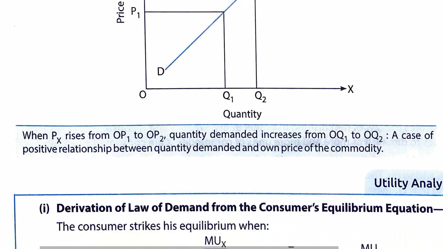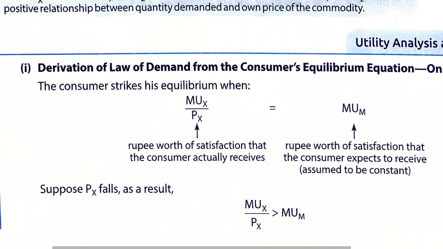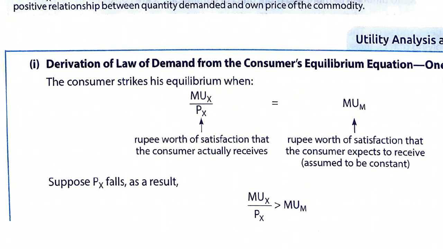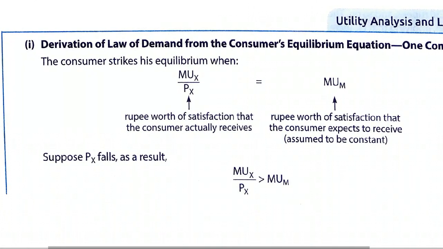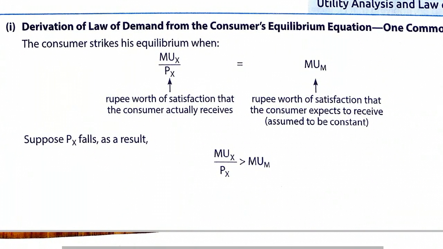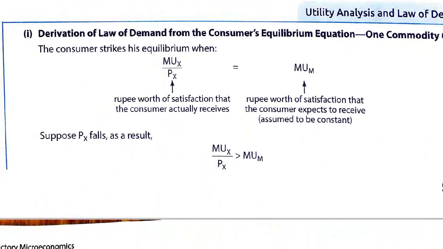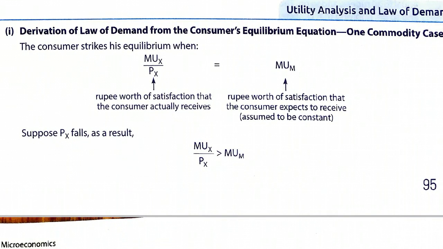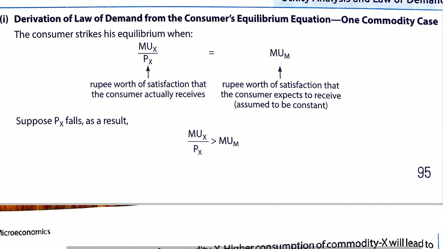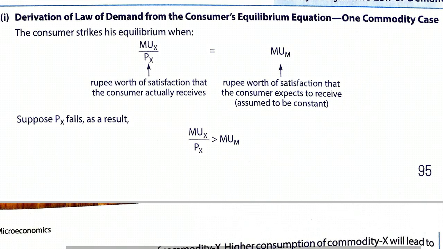Then, derivation of the law of demand from consumer's equilibrium. How do we understand the law of demand from consumer's equilibrium? In the one commodity case we have learned that the consumer is at equilibrium when the satisfaction derived from the commodity is equal to the rupee spent on the commodity.